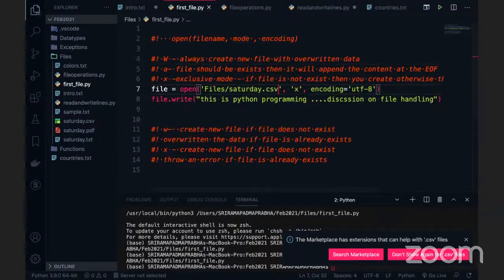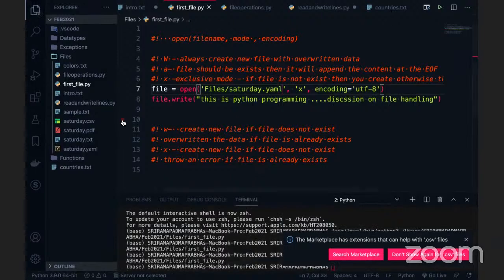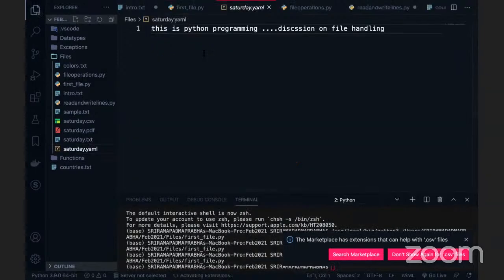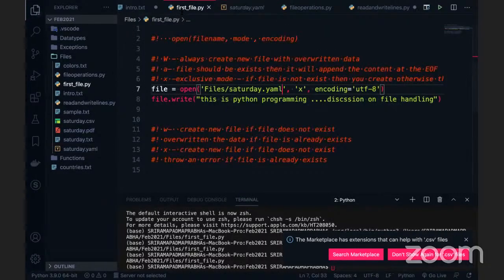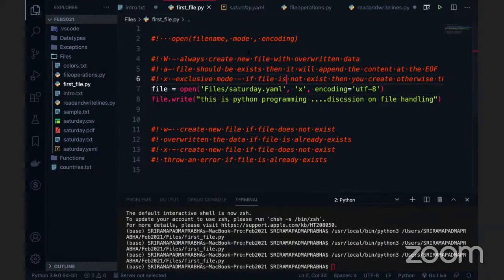So it's not only about CSV. For example, I want to create a YAML file. YAML configuration files, if you want to create, we can do it. The file is created, but this is an incorrect format because a YAML file always has key and value pairs. Even so, we can create YAML files by using the open function. So what valid things can we create, guys? We can create valid things like YAML files and text files and so on.